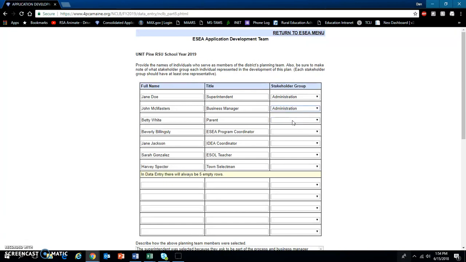Betty White is a parent of a student in the district, so she would be listed in the parent stakeholder group. Beverly Billingsley is listed as the ESEA program coordinator, so she would be part of the program representatives group. Jane Jackson is the IDEA coordinator, so she would also be listed as a program representative. Sarah Gonzalez is the district Title III teacher, so she would be part of the teacher group. And finally, we have Harvey Spector, the town selectman, who will be representing the community member group.